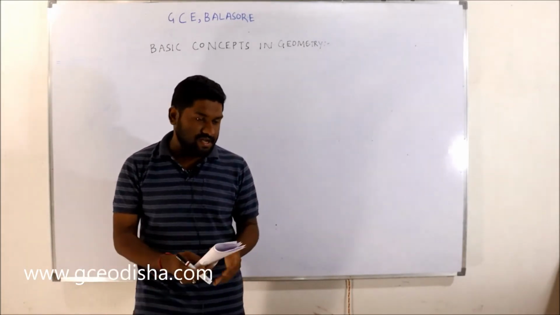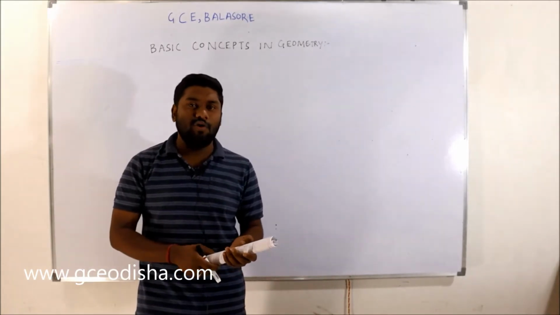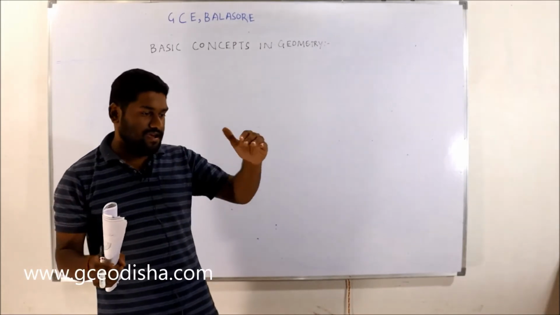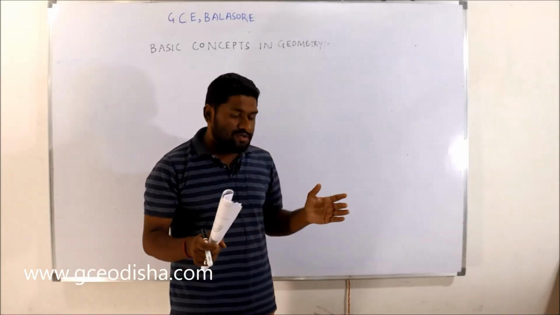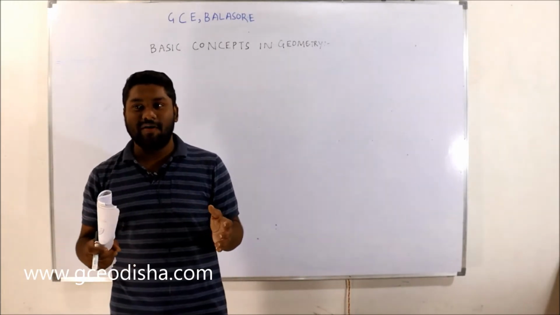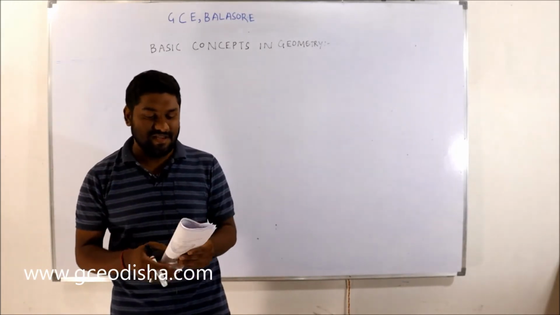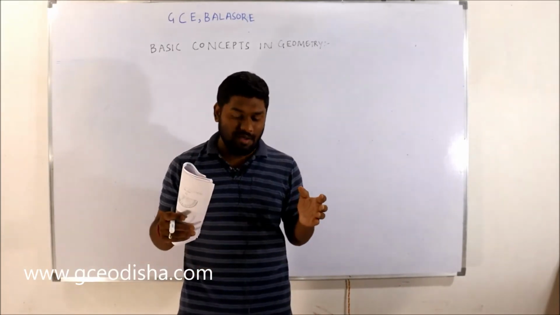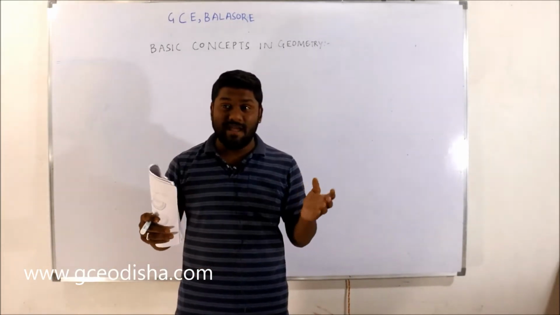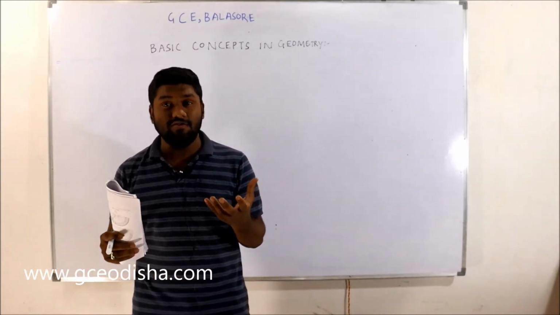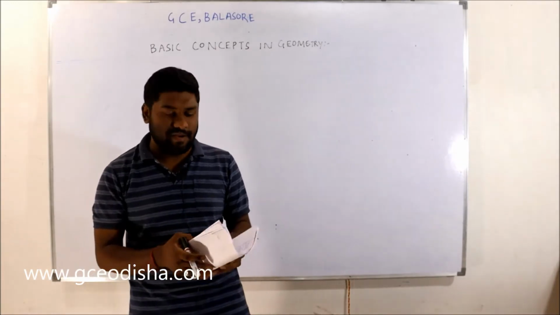There is a university in Greece, and people say that in front of the university it was written that people who don't know about geometry don't have the right to come in. That time, people were fascinated by geometry. They loved to do geometry.